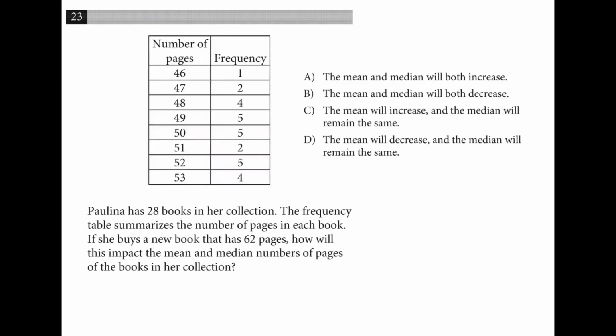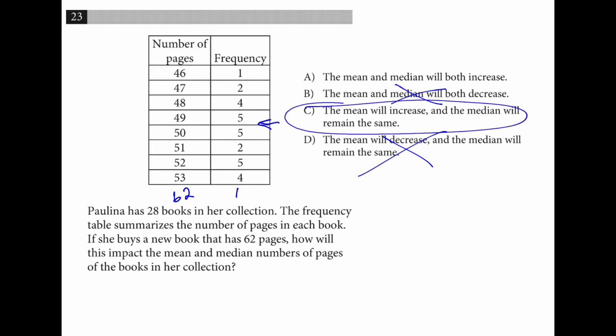So Paulina has these 28 books. If she buys a new book that has 62 pages, how will this impact the mean and median number? The mean is going to go up, so we can get rid of these two that say the mean will go down. If we consider the old median, that's going to be the average between the 14th and 15th book. So both are in this range here, and it turns out the median will not change.